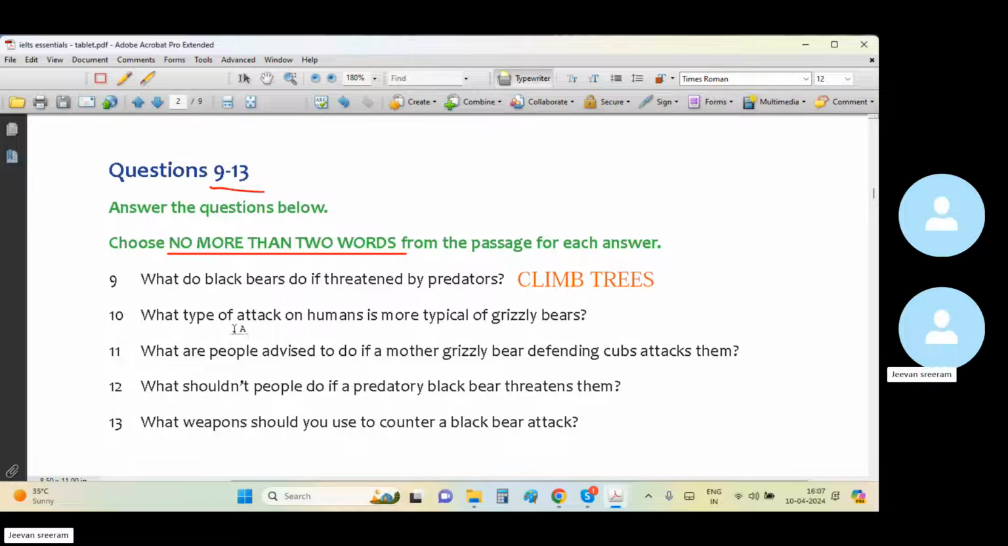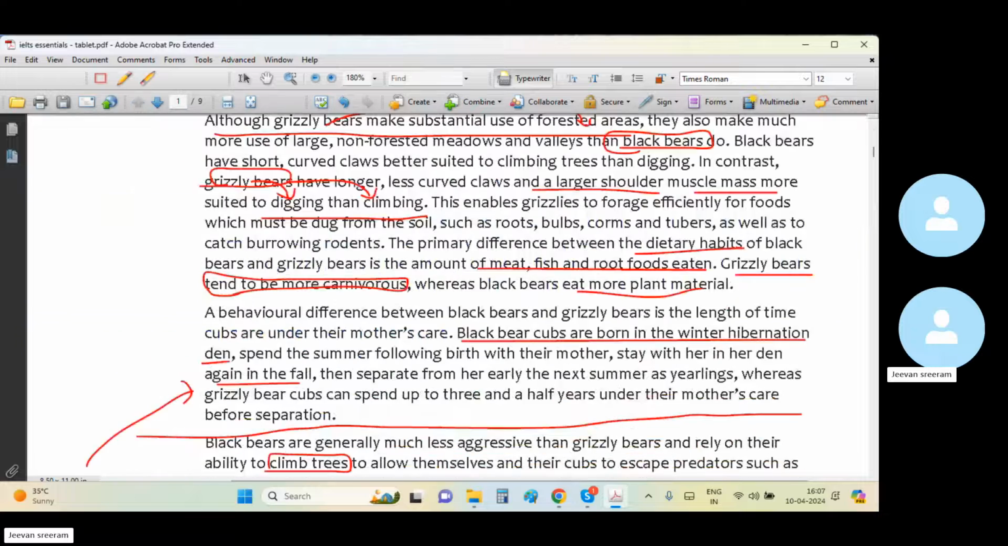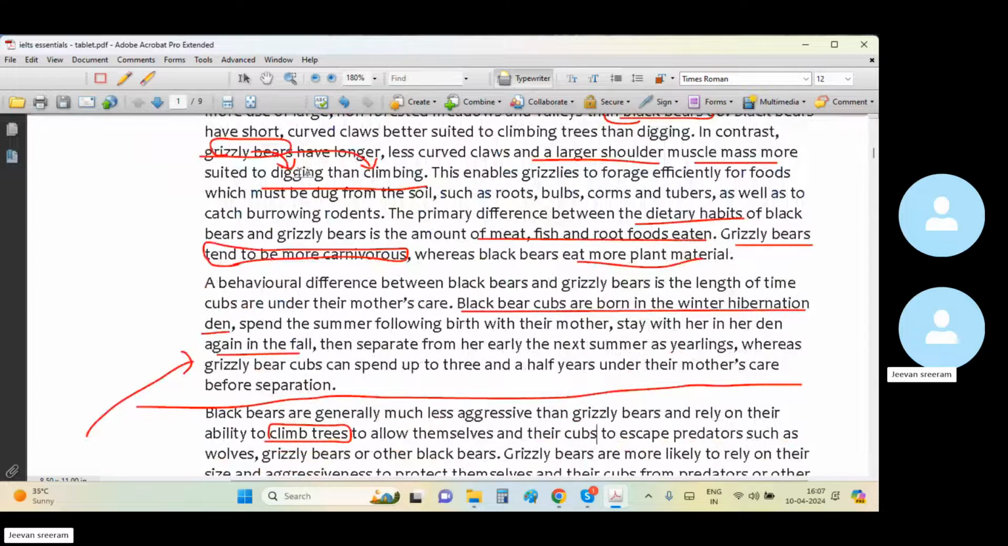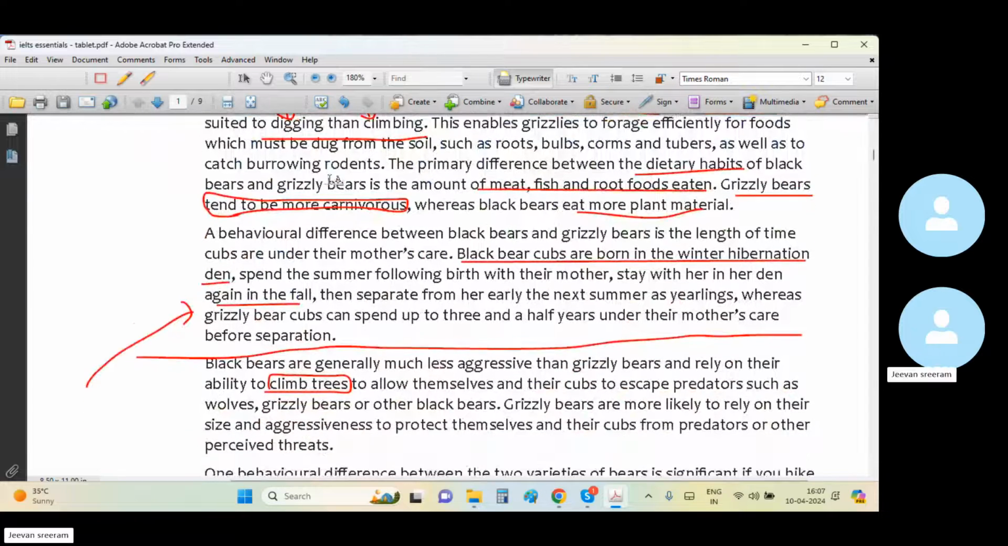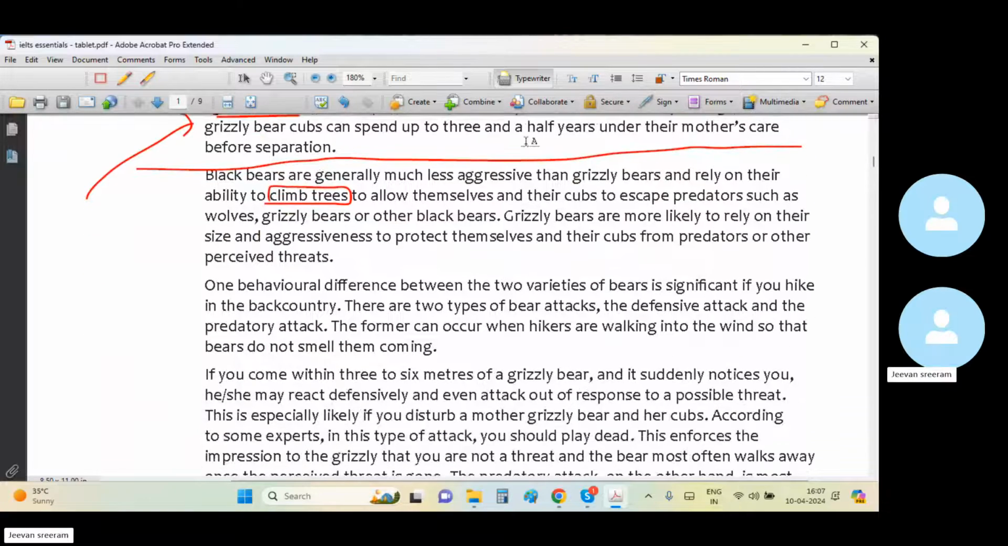Next, what type of attack on humans is more common from grizzly bears? Typical means more regular, more common, more standard. On humans from grizzly bears.